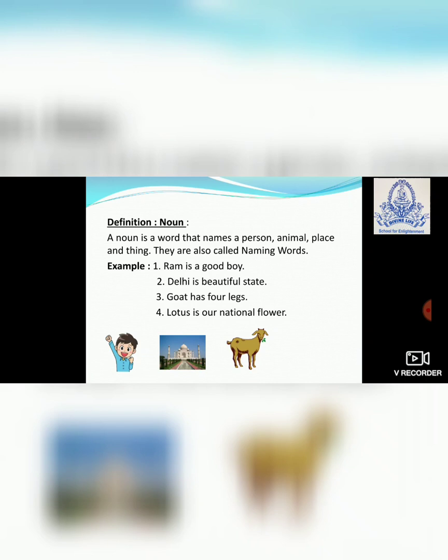Now we'll see what is a thing. A flower is a thing, right? Like lotus is our national flower. This is an example of a thing. Now there are many other things like table, chair, fan, your television, your refrigerator, right? These all things come in. Your pencil box, your bag, your eraser, these all come in things. So all these come in noun. A noun is a word that names a person, place, animal and thing. Now is it clear to all of you what a noun is?